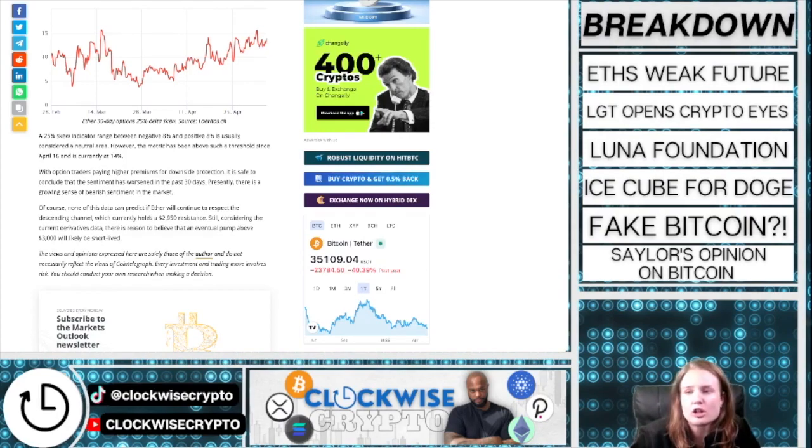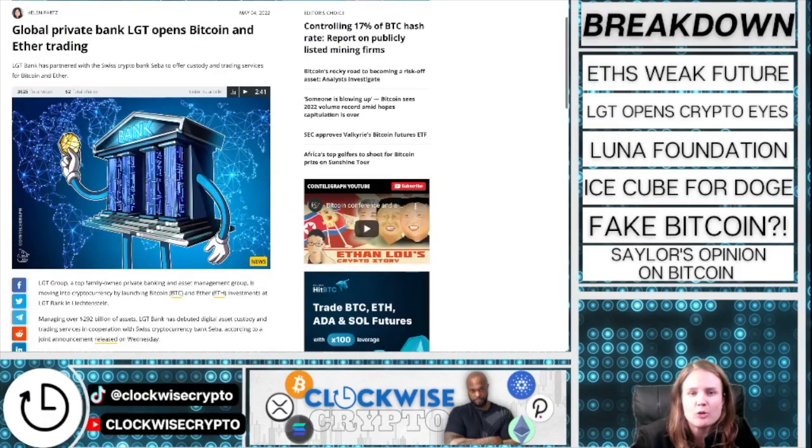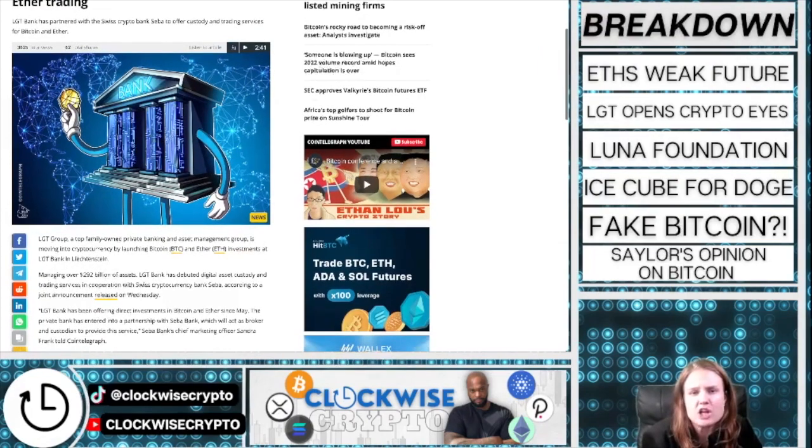Up next here, global private bank LGT opens Bitcoin and Ether trading. LGT Group, a top family-owned private banking and asset management group, is moving into cryptocurrency by launching Bitcoin and Ether investments at LGT Bank in Liechtenstein. LGT Bank, a Liechtenstein-based institution with over $292 billion in assets, has announced the launch of digital asset custody and trading services in cooperation with Swiss cryptocurrency bank SEBA.